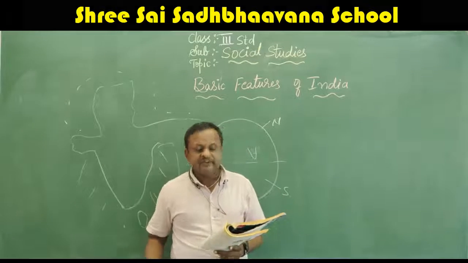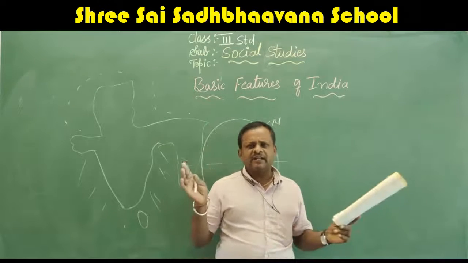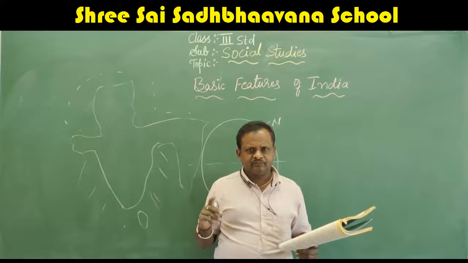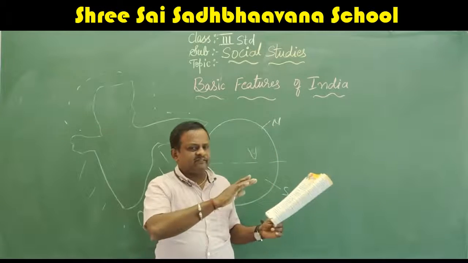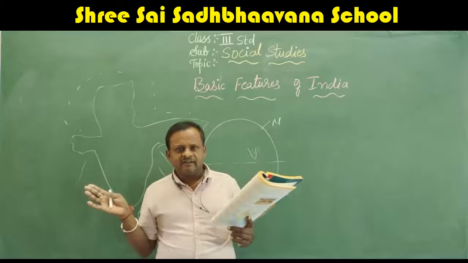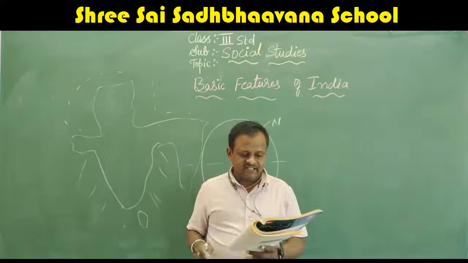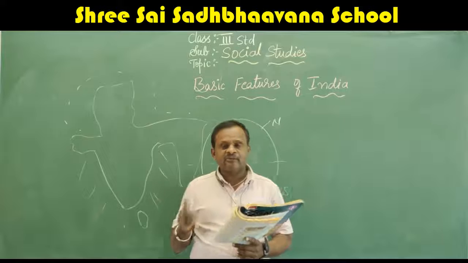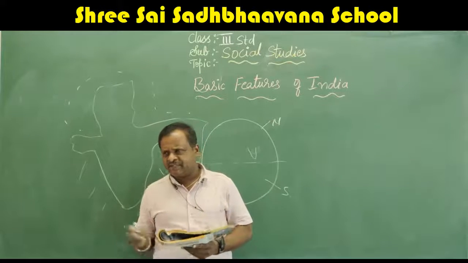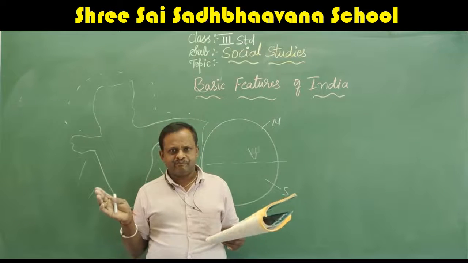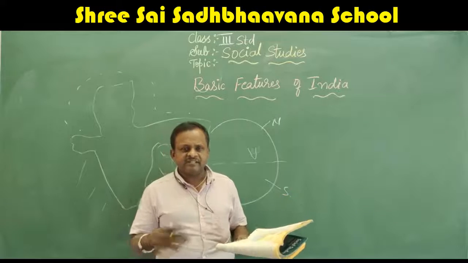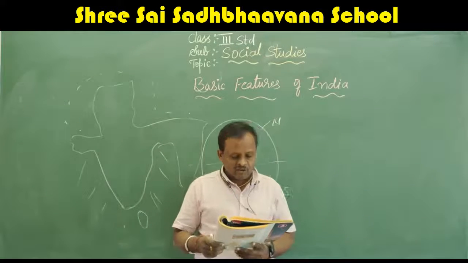Yes, next we will go to physical features. How the land looks. Physically means how it looks when we see India, wherever you go. That is what they have given here. There are different landforms in our country. That means everywhere it is not the same. In different places, it looks in different forms.